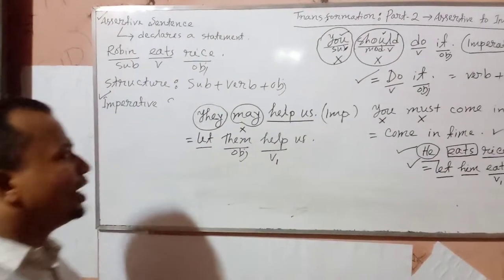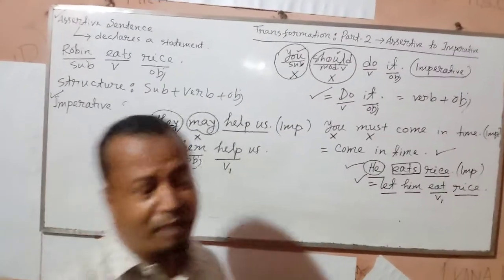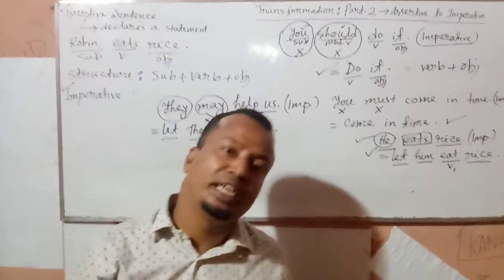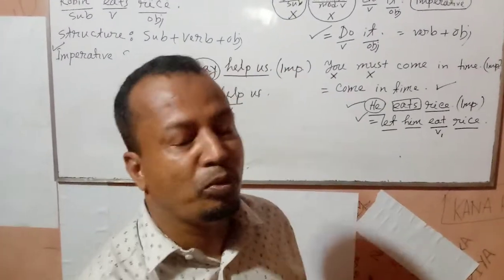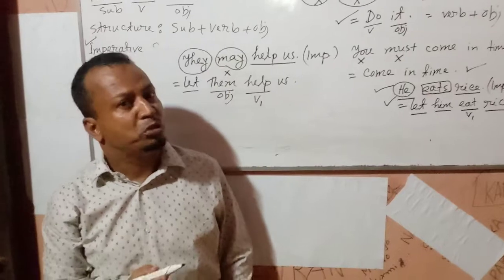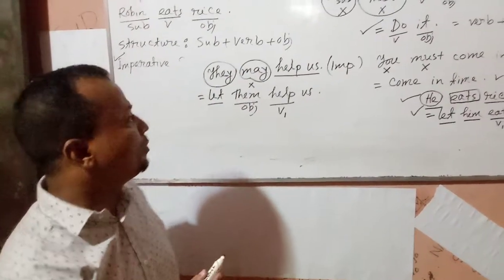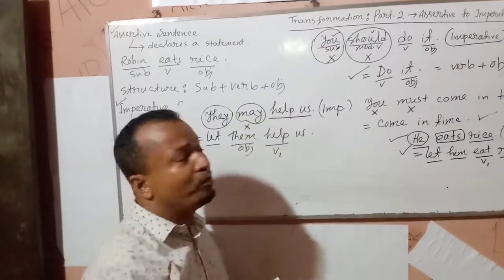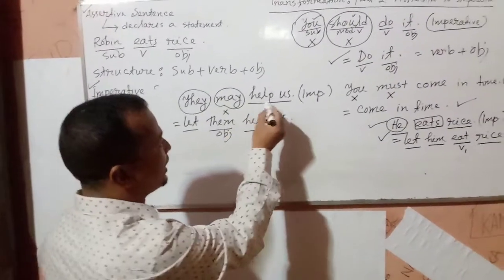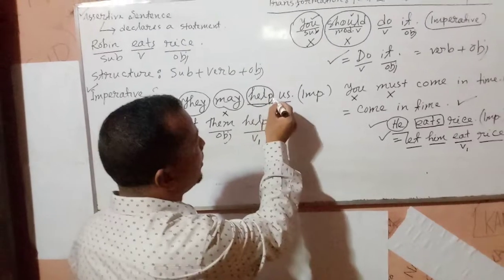Here, when a modal auxiliary verb, can, could, may, might, shall, should, will, would, ought to, used to, need, any one of these is used before a verb, the base form of the verb will be used. That's why there is help here.